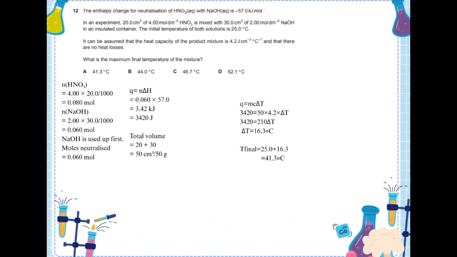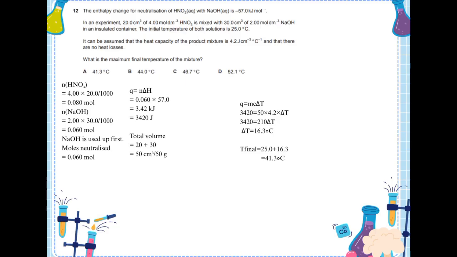Okay, the enthalpy change of neutralization of HNO3 with NaOH is minus 57 kJ per mole. In an experiment, 20 cm³ of 4 molar HNO3 is mixed with 30 cm³ of 2 molar NaOH in an insulated container. The initial temperature of both solutions is 25 degrees Celsius. It can be assumed that the heat capacity of the product mixture is 4.2 and that there is no heat loss. What is the maximum final temperature of the mixture?